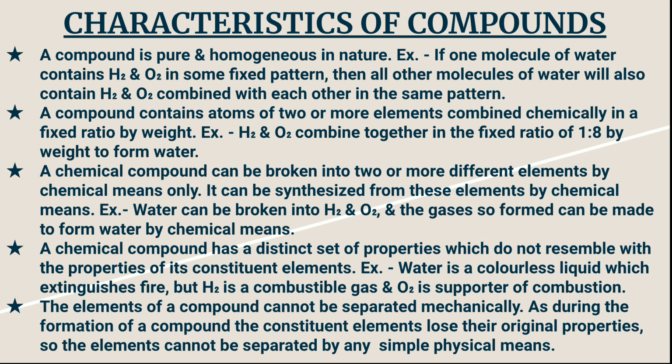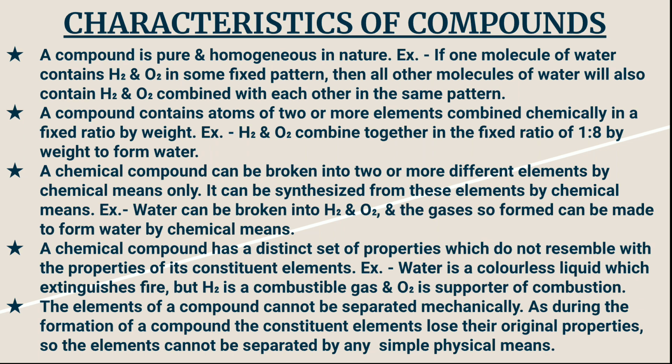All the molecules of water will contain hydrogen and oxygen combined with each other in the same pattern. A compound contains atoms of two or more elements combined chemically in a fixed ratio by weight, that is, hydrogen and oxygen combine in the fixed ratio of 1:8 by weight,